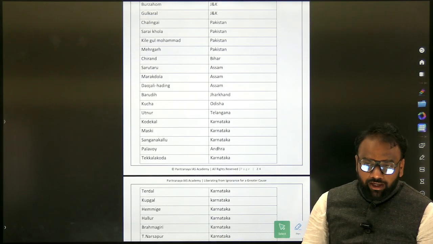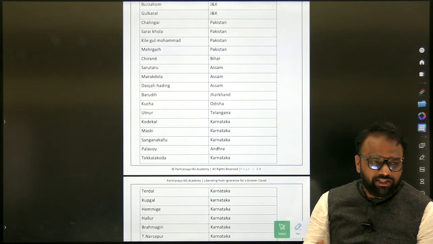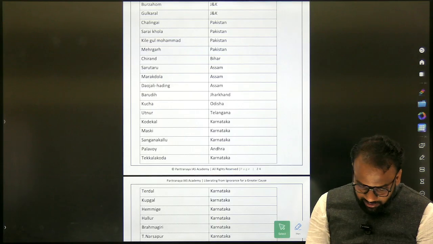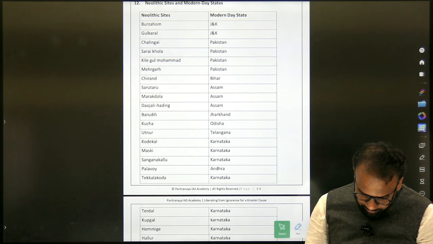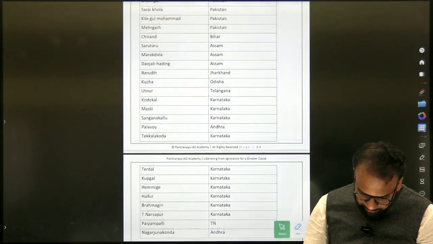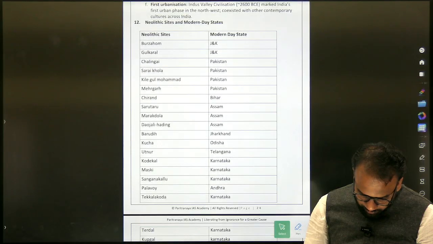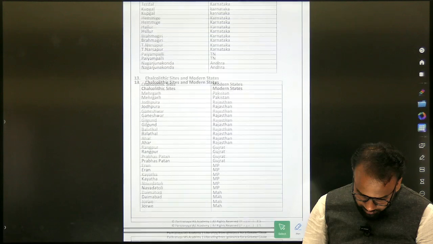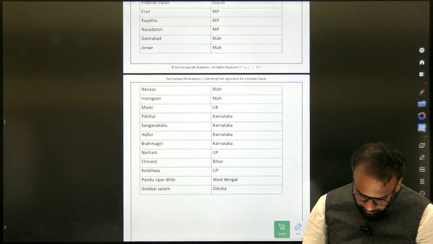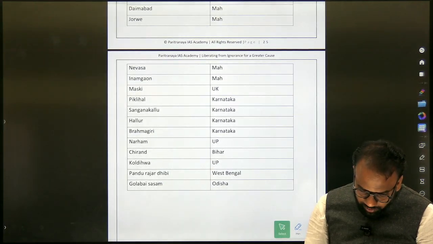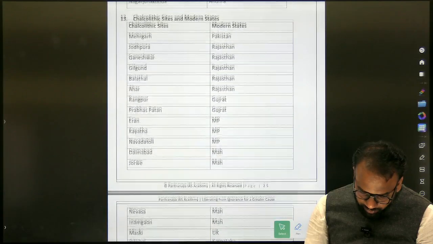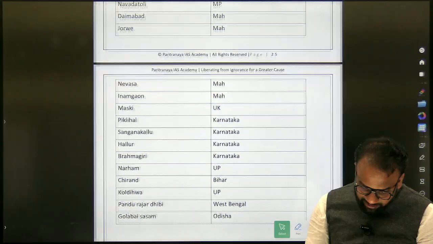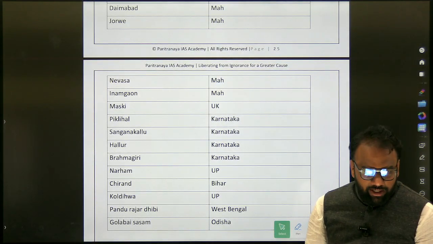In the last pages, the same compilation is repeated. What I have done is I have again repeated the same compilation. So here what we are able to find, Inamgaon is there. Which entry, can you tell me the page number exactly? Page number 26. Inamgaon is present in Maharashtra. This information we have.